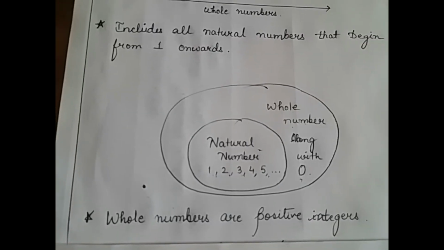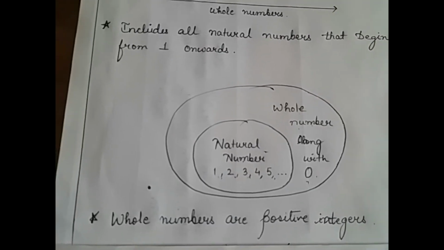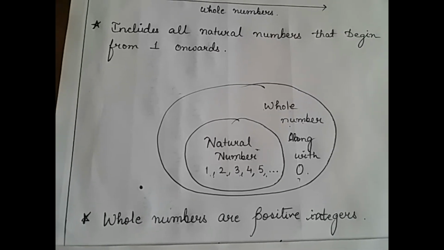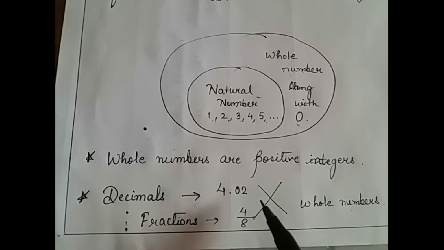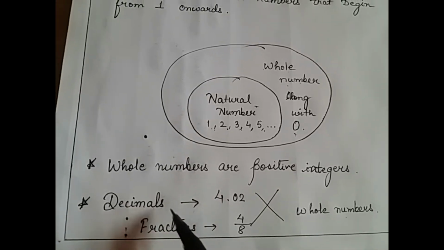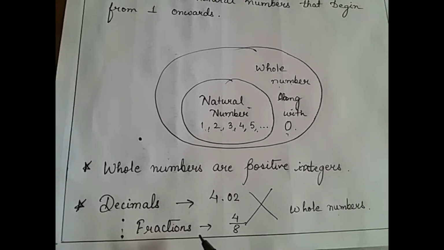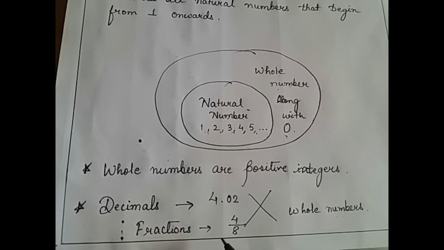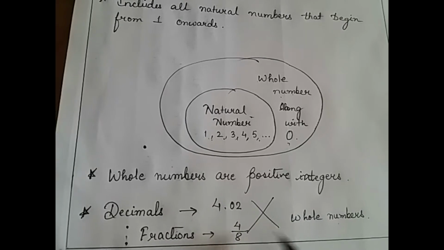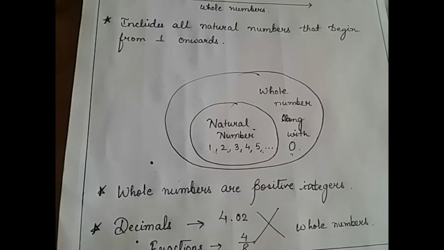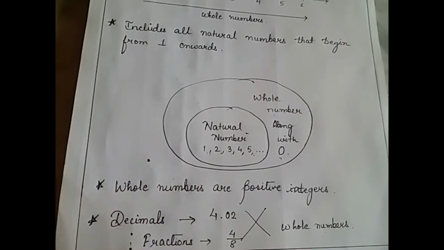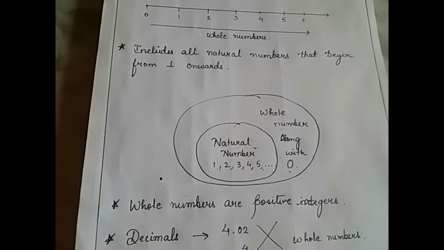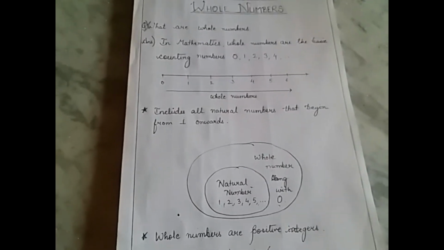In our previous classes, we have studied about decimals and fractions. Decimals, for example 4.02, fractions, for example 4 by 8. All these decimals and fractions, generally we do not include them in counting numbers, hence we cannot call them whole numbers. So we can conclude that whole numbers include all the natural numbers which begin from 1 onwards along with 0, and they are all positive integers.